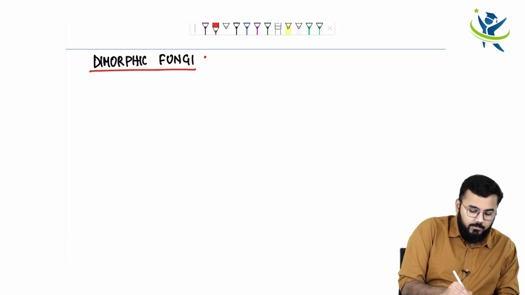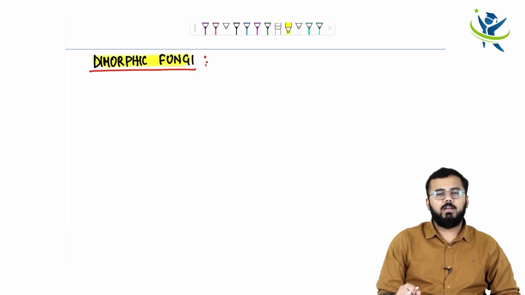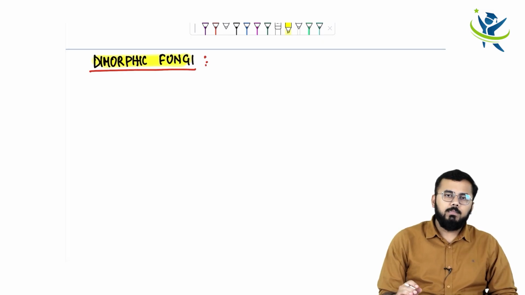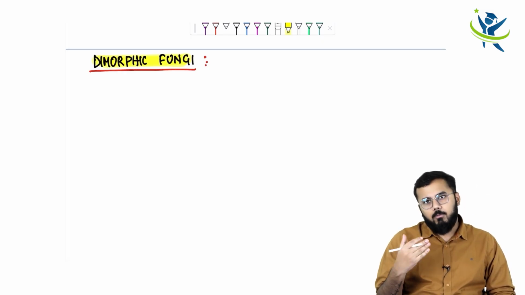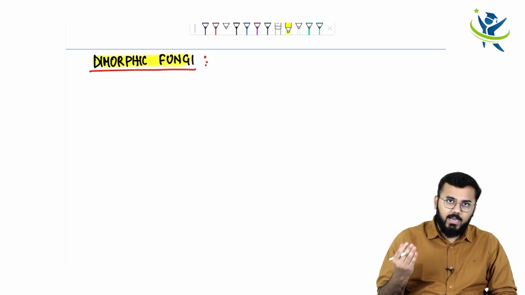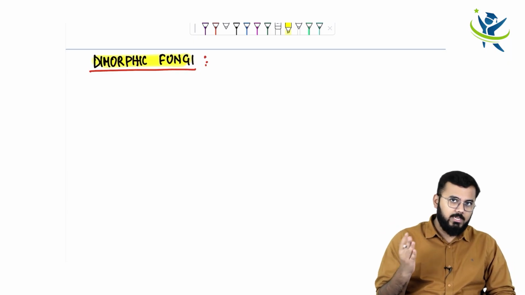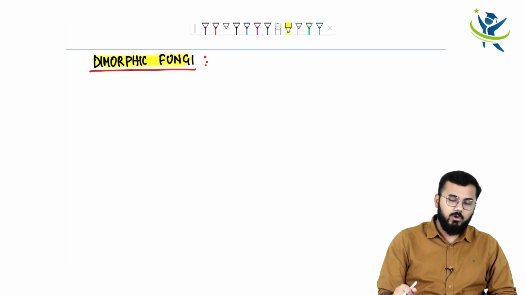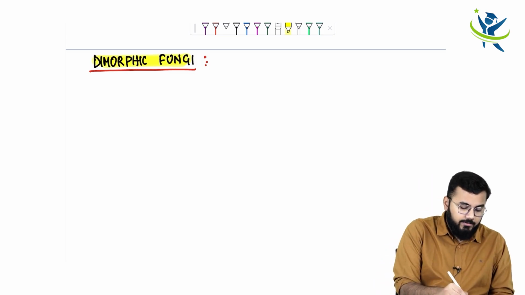Now basically what is this dimorphic fungi? Dimorphic fungi is something that exists both in the form of a yeast and also in the form of hyphae. A fungi that can exist in both forms, like yeast and hyphae, is called a dimorphic fungi. Okay, so let us write down the definition.